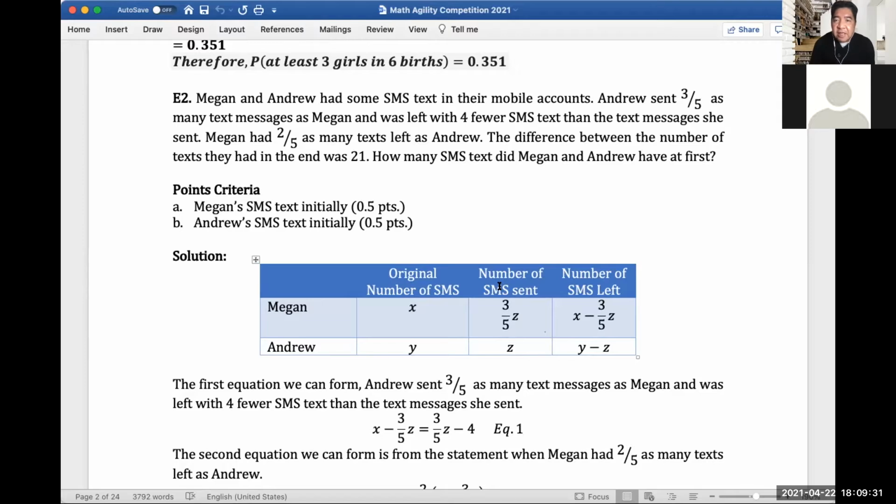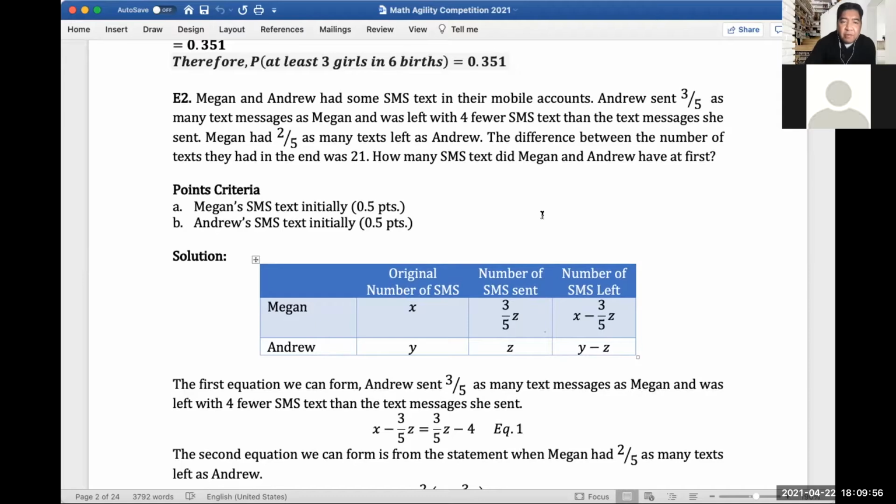Okay, so Andrew sent 3/5 as many text messages as Megan and was left with 4 fewer SMS texts than the text messages she sent. So Megan had 2/5 as many texts left as Andrew. The difference between the numbers of texts they had in the end was 21. So how many SMS texts did Megan and Andrew have at first?